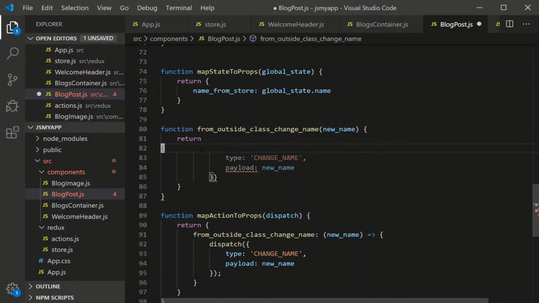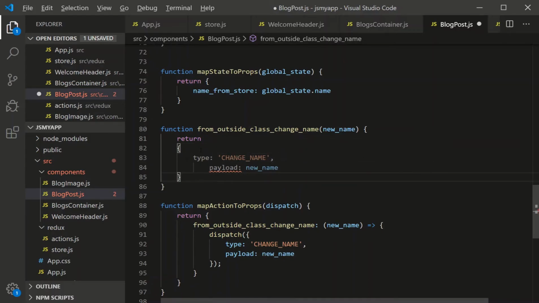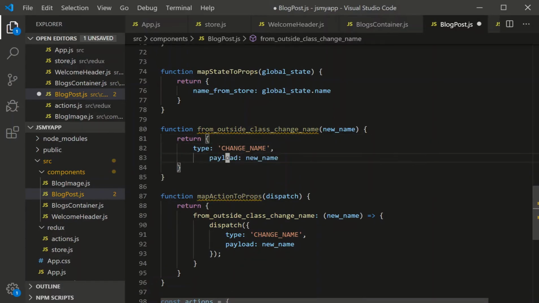We're just going to return an object. We need this. There we go. Let's do proper formatting. Object, object, object. That looks better. All right, so we have a function that exists outside of the class context. It's not dispatching right away. I'll show you where the dispatch happens.